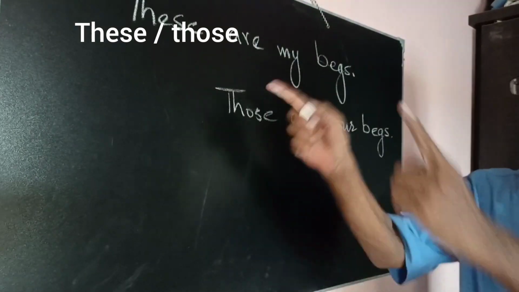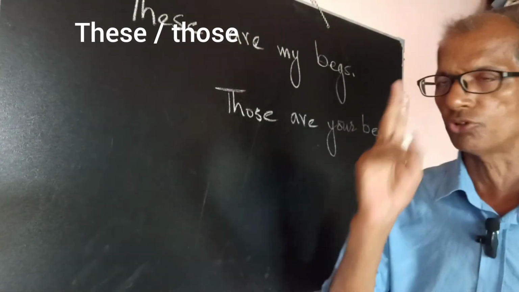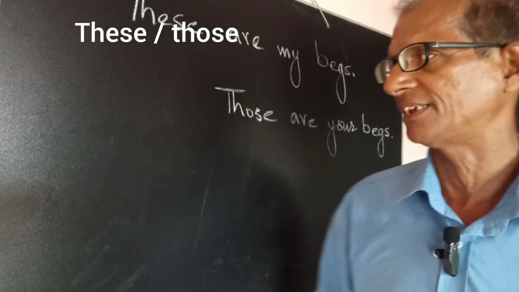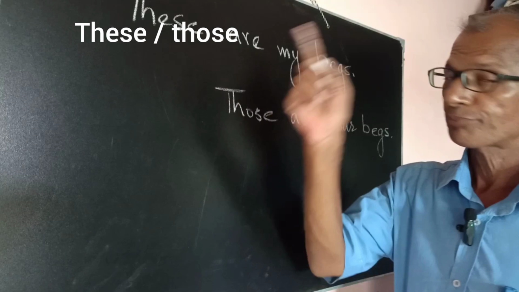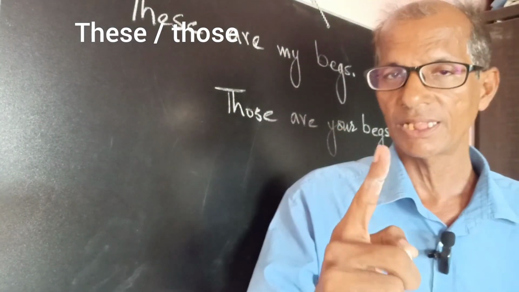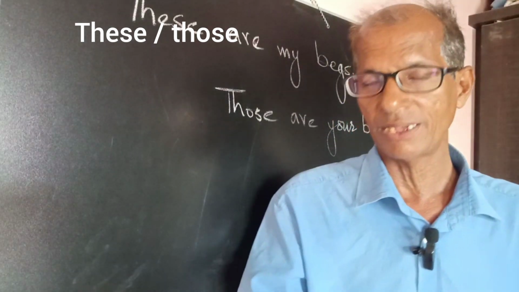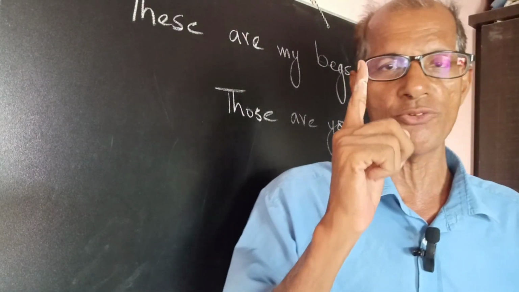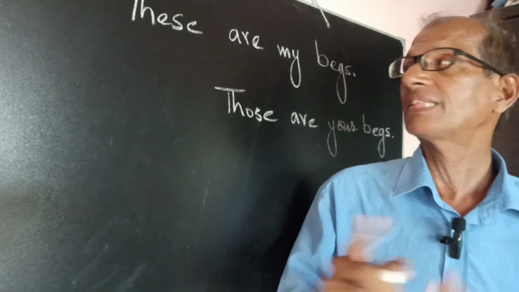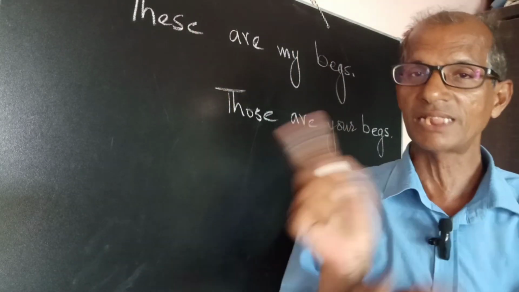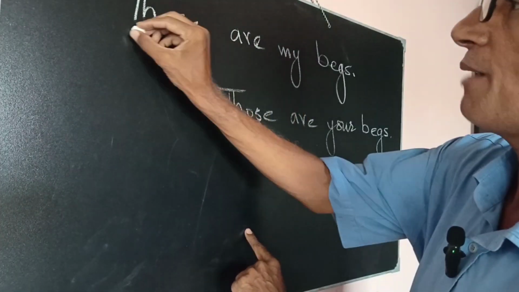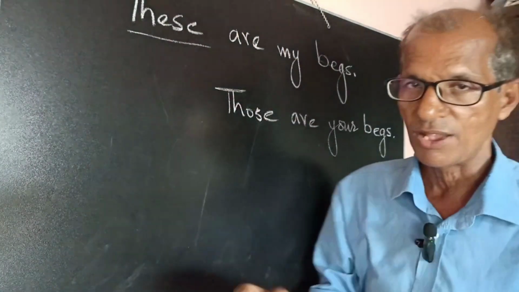Now look at these two sentences. What are we expressing in these sentences? If you have one thing, you say this is my bag, which means it is only one thing. When the things are more than one, we use these. These are my bags. So this and these are for the near.